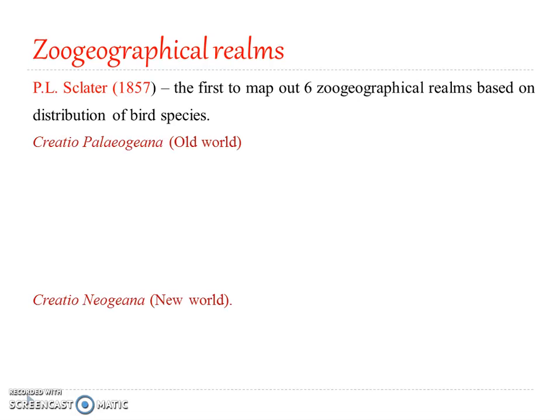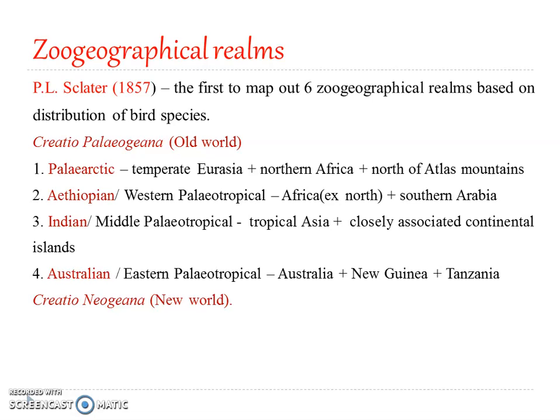And he proposed this division of the Earth initially into 2 creatio, or what is referred to as the center of creation. That is what he referred to, center of creation. Okay, and he divided the whole area into 2: Paleogeana and Neogeana. Paleogeana referring to the old world, and Neogeana referring to the new world. And he grouped 4 zoogeographical realms out of the 6 under old world, and they were Palearctic, Ethiopian, Indian, and Australian.